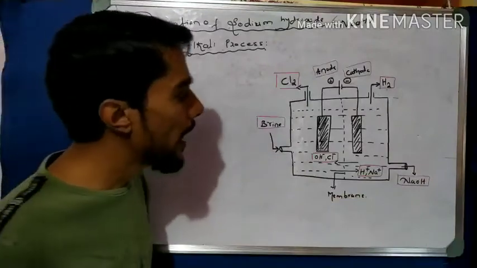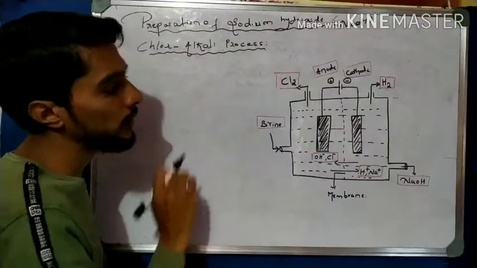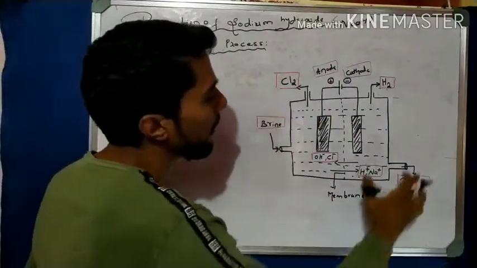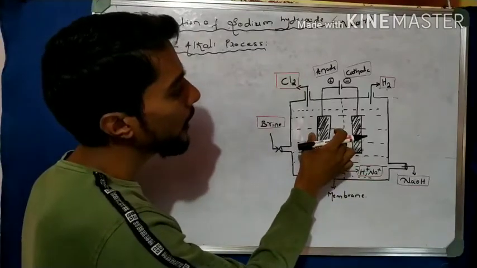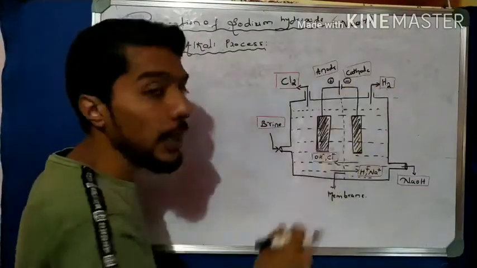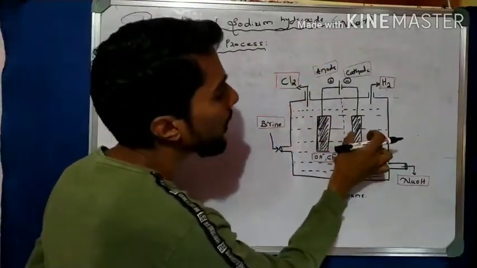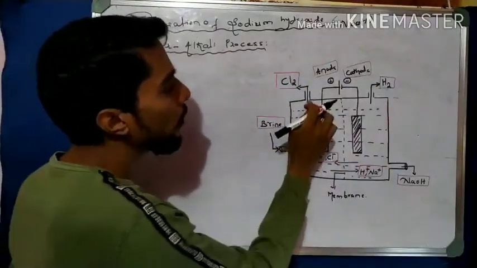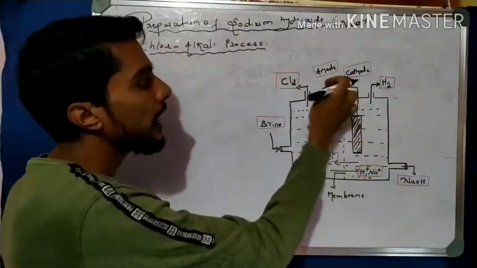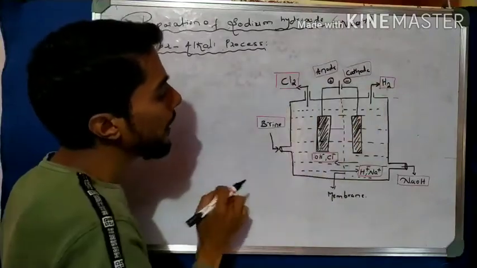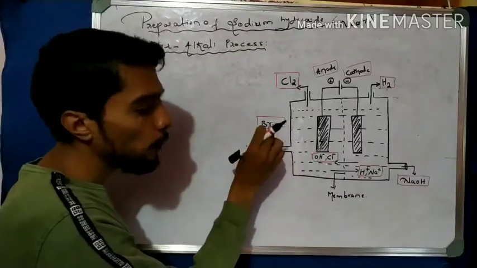So we are here setup. This is the setup, and first I take a small preview on the setup. Here we observe that it is a container. And in the container we fix two graphites. One is a plus and one is a negative graphite. The plus graphite is called as an anode, and the negative graphite is called as a cathode. And here one opening on the top side of the anode, and on the cathode side one opening. Then on this side also one opening is there, through which we put a brine solution.